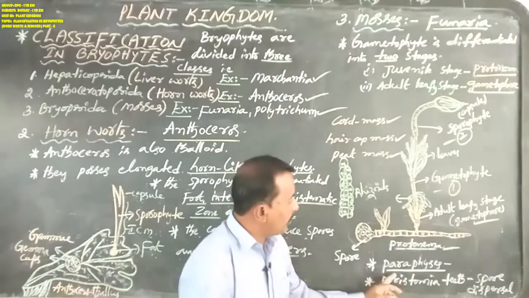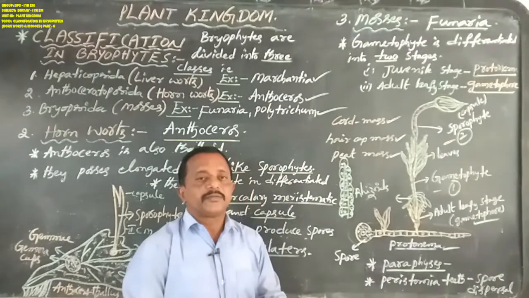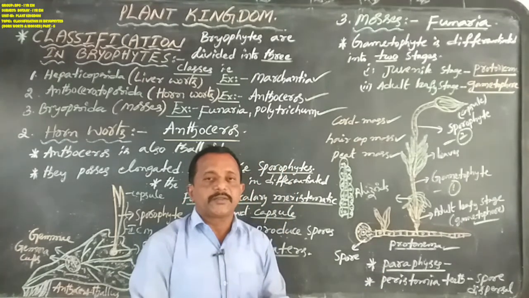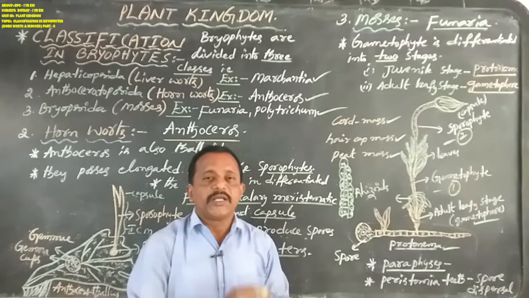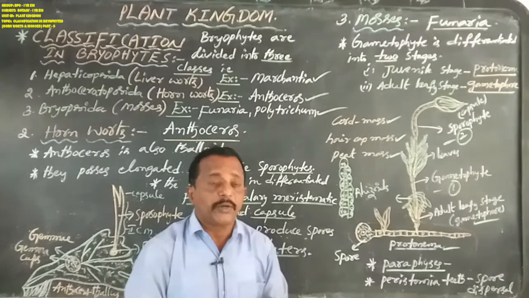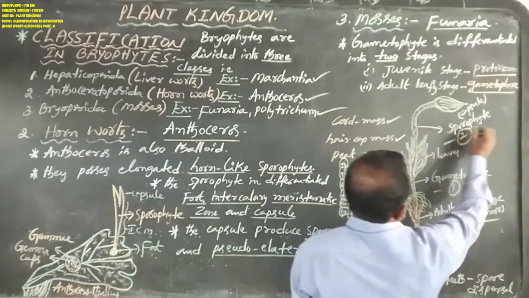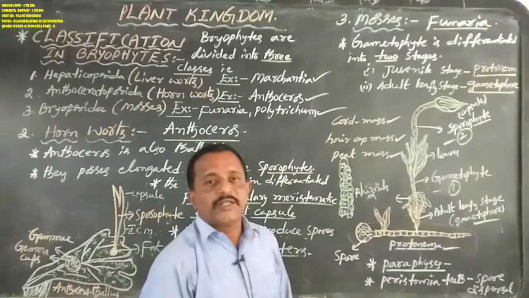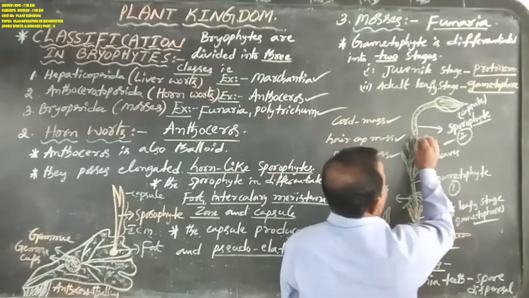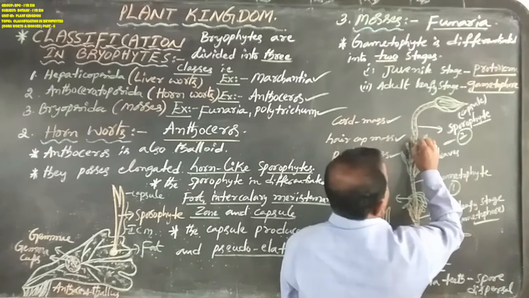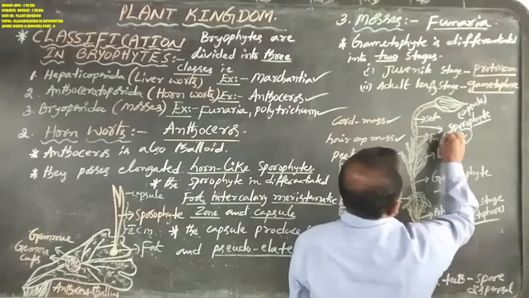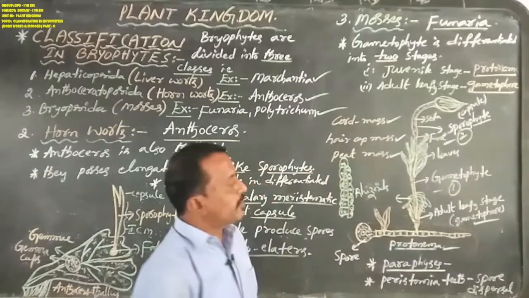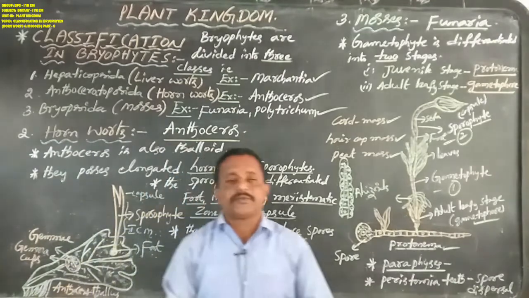Okay, now next, after some time, the antherozoids will come in contact with the egg cell of the archegonia to form one diploid zygote. This diploid zygote forms one multicellular body, that is called the sporophyte. This sporophyte consists of 3 parts. One is the foot. Second one is the seta. Third one is the capsule. So this sporophyte is similar to the Marchantia sporophyte.